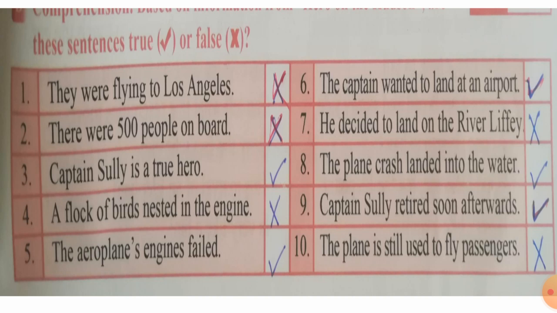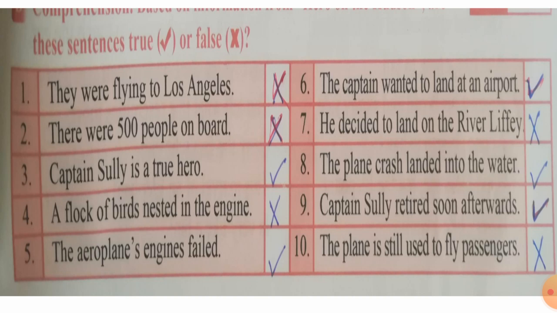The aeroplane's engine failed, that is true. Number 6, the captain wanted to land at an airport, tick. 7 is he decided to land on the river Liffey, that is cross. Number 8, the plane crash landed into the water, tick. And number 9, Captain Sullenberger retired soon afterwards, tick. Number 10 is the plane is still used to fly passengers, that is cross.